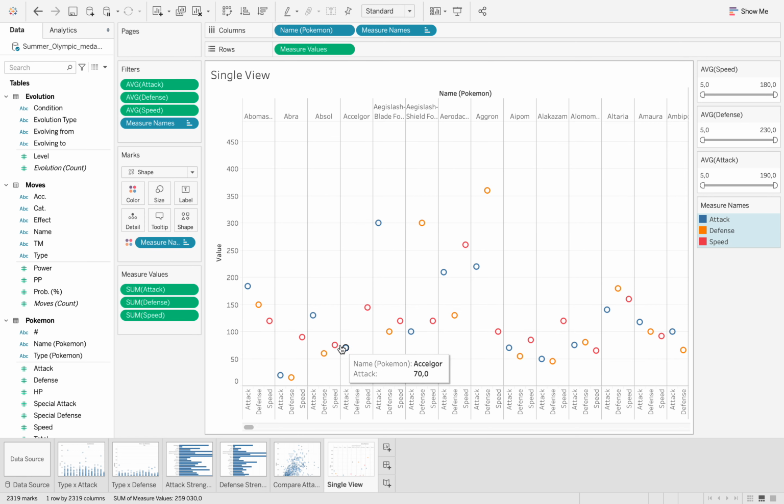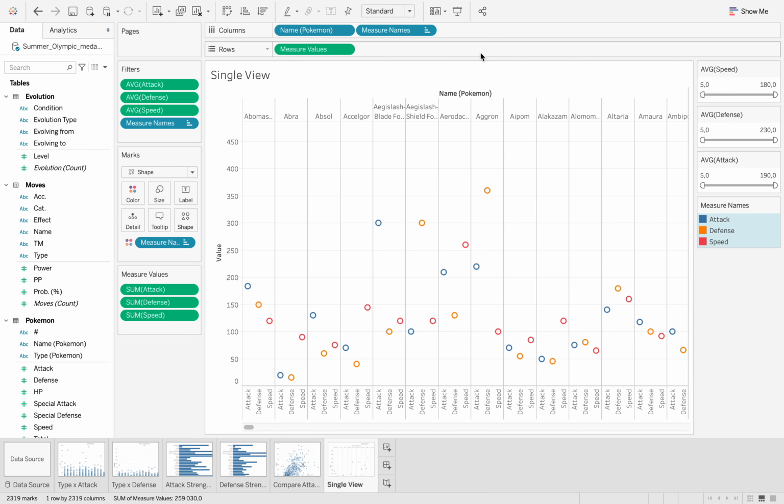In this single view, we get to see each Pokemon and where its strength, defense, and speed lie. If the combination of the three is above a certain number, or below a certain number, this also gives us a clear view of how strong a certain Pokemon can be. Moving on to the presentation mode.